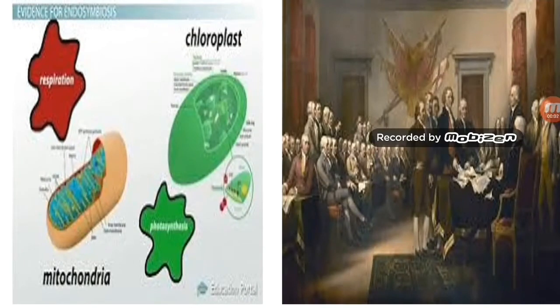The endosymbiotic theory can be easily compared to the Declaration of Independence. The endosymbiotic theory being the explanation of how modern eukaryotes evolved from prokaryotes, in a way declaring their independence from a single-cell organism to a multicellular one. Just like how the colonists evolved from Great Britain, but would later declare their independence as a nation.